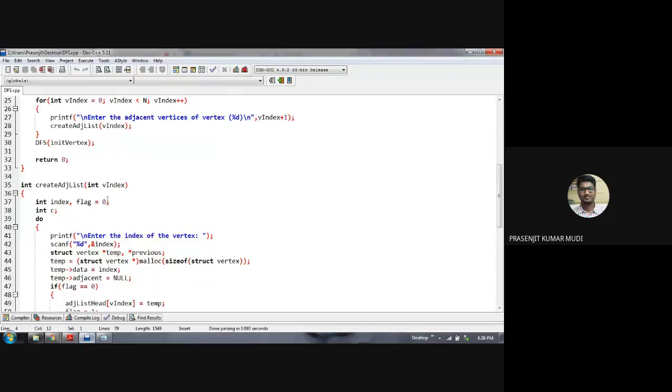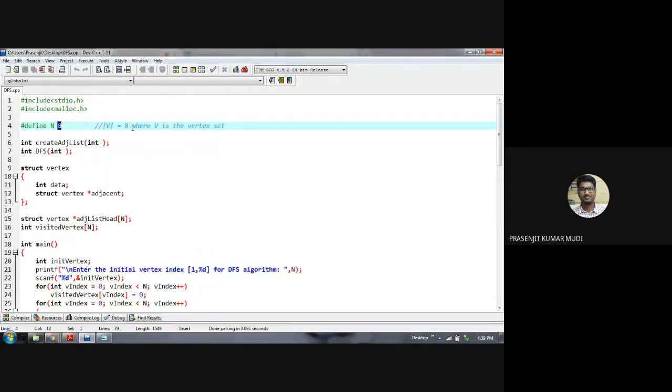The input of this program is what will be given to the programmer or user. The programmer will be given a graph construction, a graph picture.